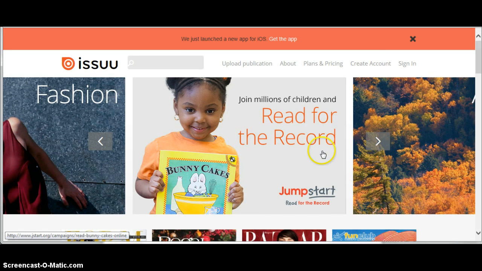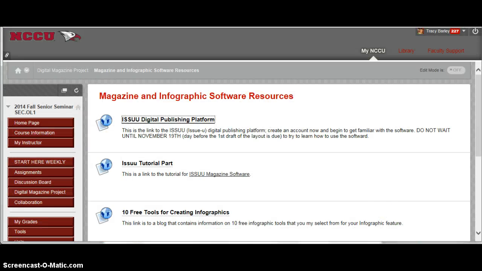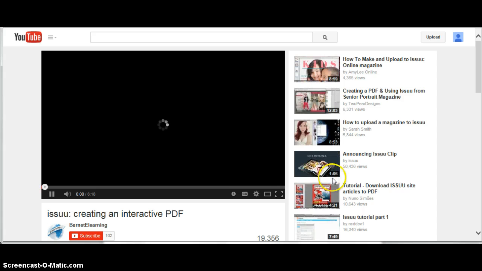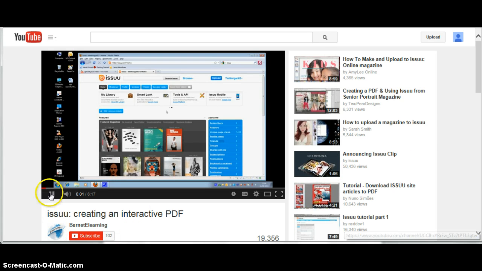This is what it looks like. You simply go here and create an account, and you can begin to create your magazine. The link is there. It's available for you. I've found a tutorial on how to use it that will help you get started. It's very simple. It's very helpful. Look at the tutorial. Start working on it now.